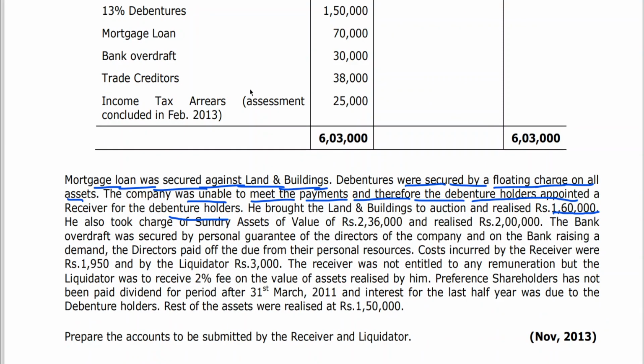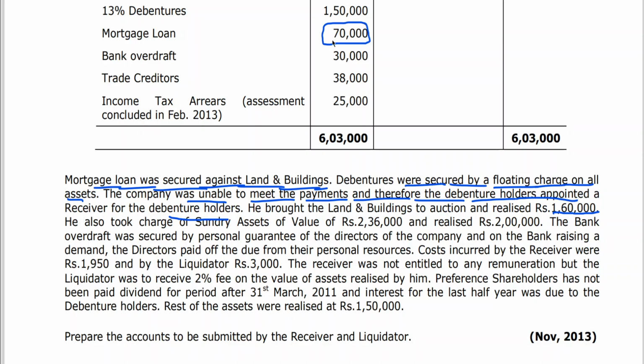But you can see the land and building mortgage loan was secured. That means even though you have realized it, first you need to make a payment of 70,000. So prior to making payment, since there is a specific charge on this particular land and building, out of 1,60,000 which he got on land and building, how much has to be paid? 70,000 has to be paid.